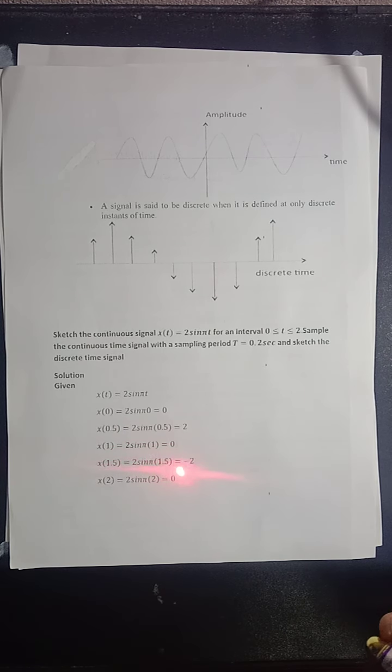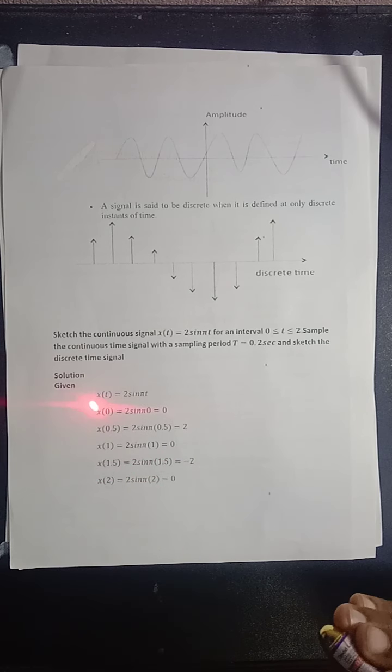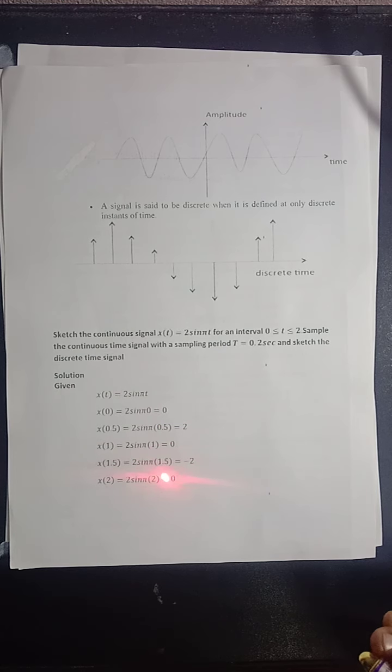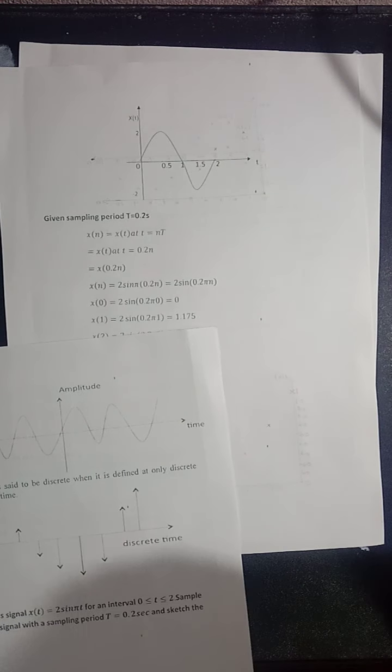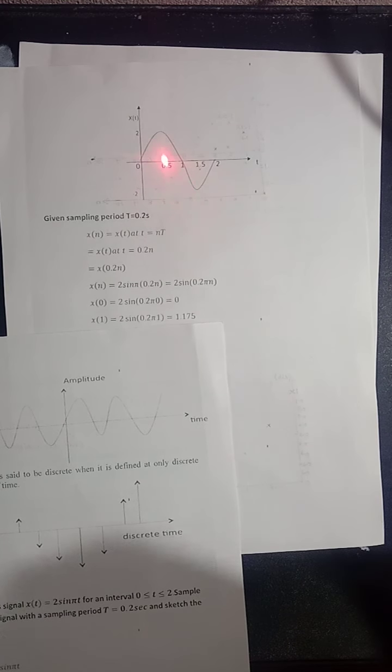So the answer is equal to minus 2. You can use a calculator to find the answer. Then substitute t equal to 2. In place of t, you substitute 2. It is equal to 0. Once we obtain the corresponding values, we have to sketch the signal.